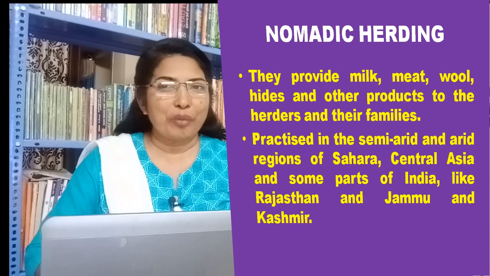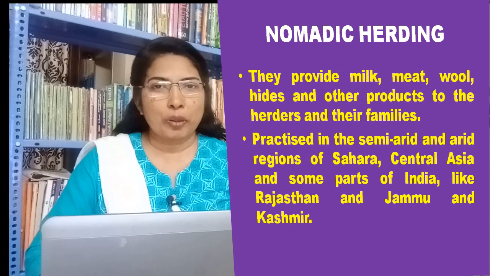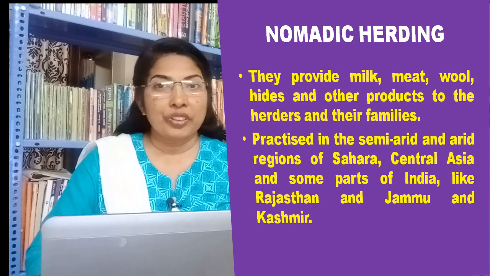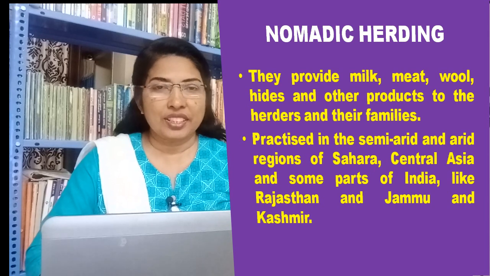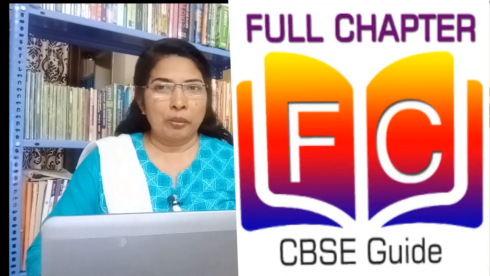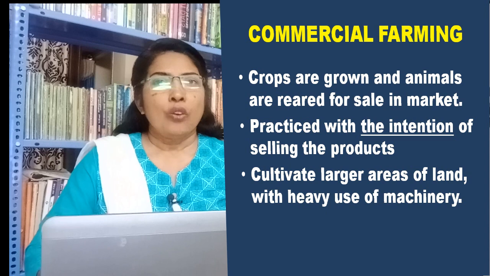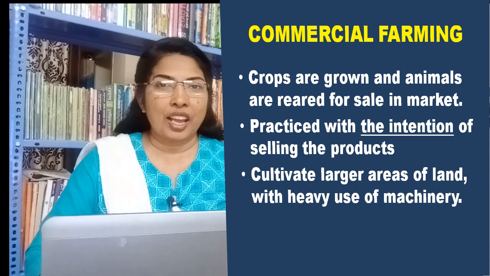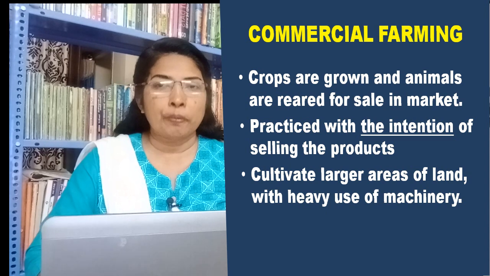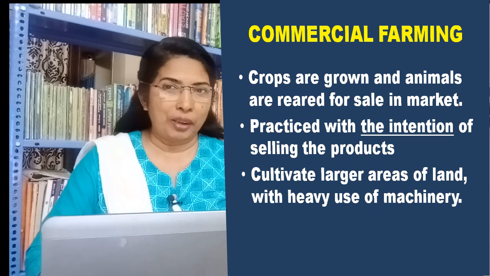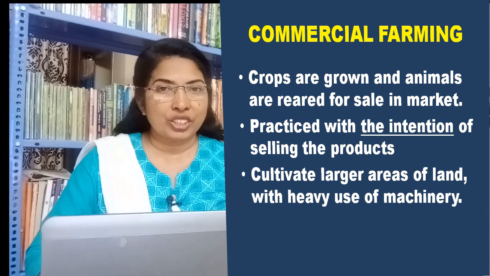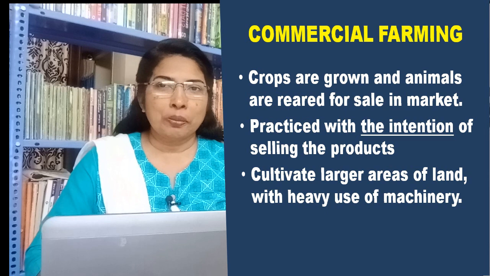Nomadic herding is practiced in the semi-arid and arid regions of Sahara, Central Asia and some parts of India like Rajasthan and Jammu and Kashmir. Commercial farming. In commercial farming, crops are grown and animals are reared for sale in market. When farmers grow crops and rear animals for economic activity, it becomes commercial farming. It is practiced with the intention of selling the products on the market.